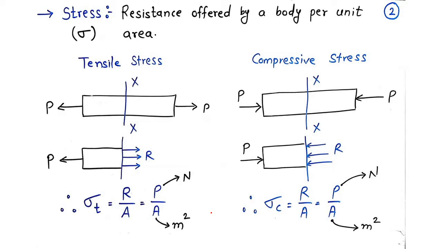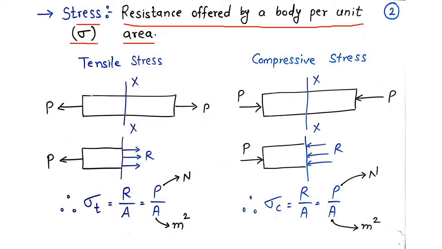Now in the previous video we have seen what are the different forces or loading which act on an object. We have seen that whenever there is external loading, the body will get deformed and it will try to oppose it. So that resistive force offered by a body per unit area is termed as what? Stress. This stress is a tensor quantity. It is not a scalar, it is not a vector, but it is a tensor quantity, and it is denoted by the notation sigma.